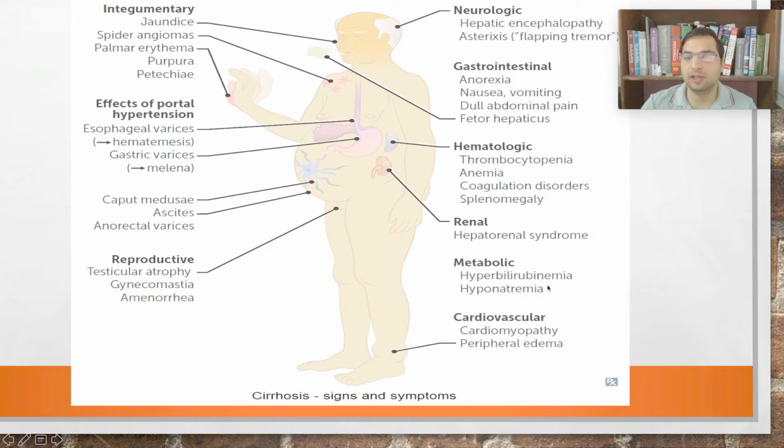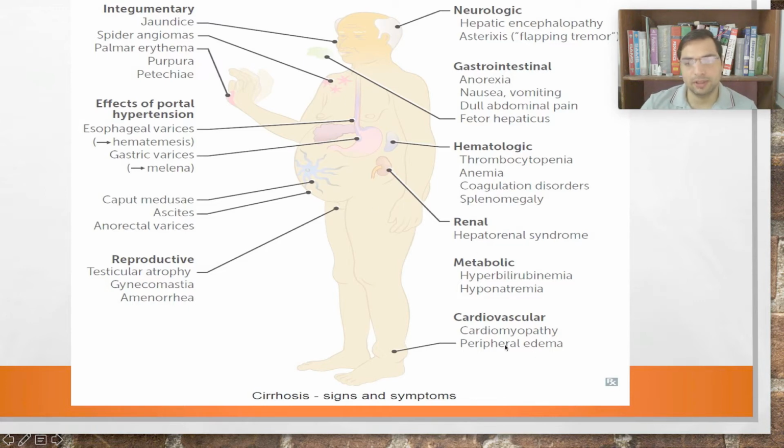Then hyperbilirubinemia, very much understandable, right? Because of the deranged liver functions, there will be increased bilirubin levels in the blood, hyperbilirubinemia, which will manifest as jaundice. Hyponatremia, the sodium ion will be less in the body because of the third spacing, because of the ascites and all metabolic derangements. There will be hyponatremia, right? Decreased sodium levels in the blood.